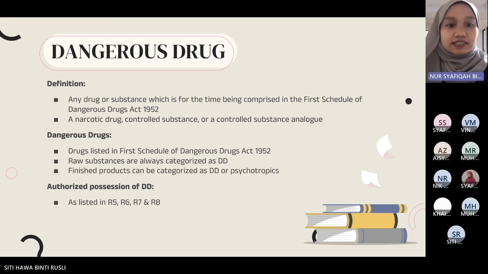Okay, so dangerous drug is any drug or substance which is for the time being specified in the first schedule of Dangerous Drug Act 1952. So this first schedule consists of 5 parts, and in addition, DD is also defined as a narcotic drug, controlled substance, or a controlled substance analog that can cause harm or be abused if not used properly. Okay, so raw substances are always categorized as DD, but finished products can be categorized as either DD or psychotropics. And the authorized possession of DD is as listed in Regulation 5, 6, 7, and 8.